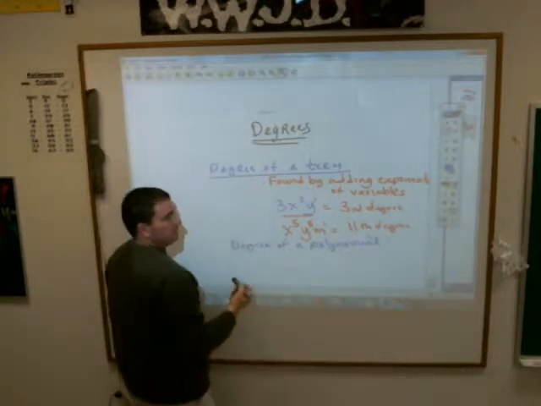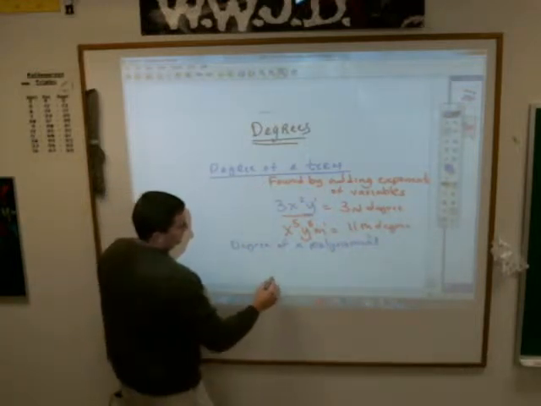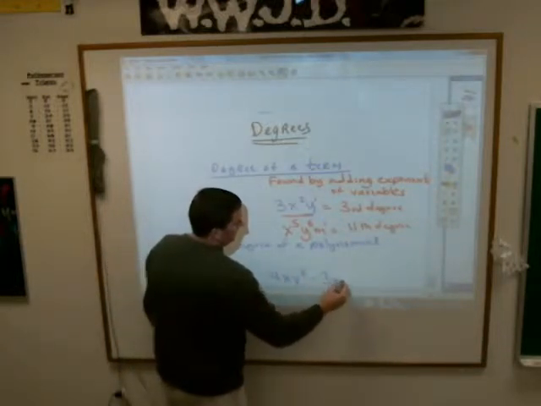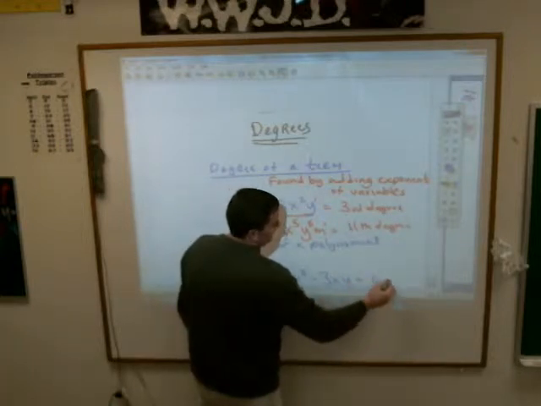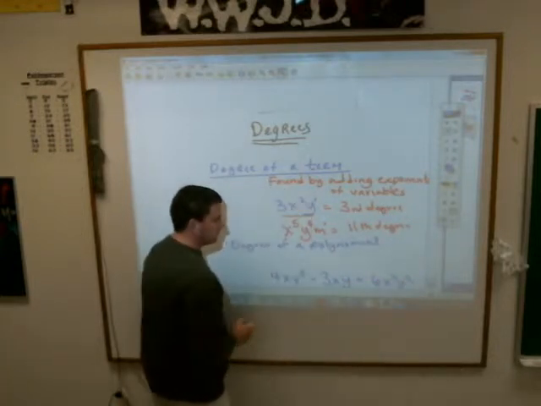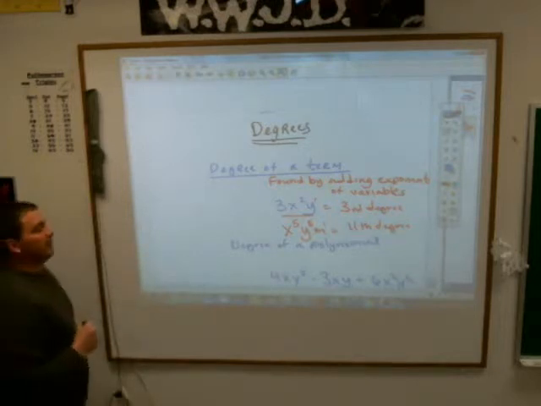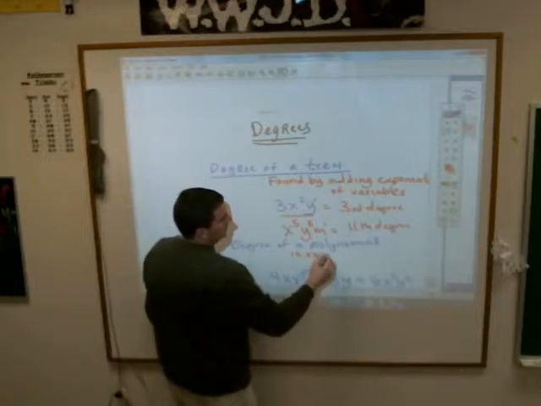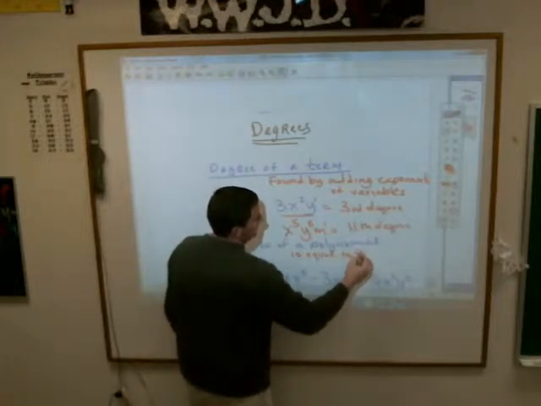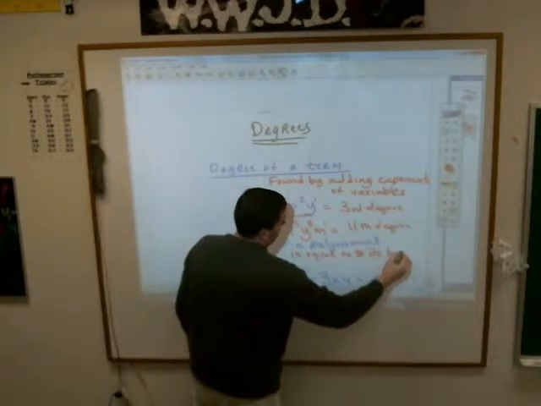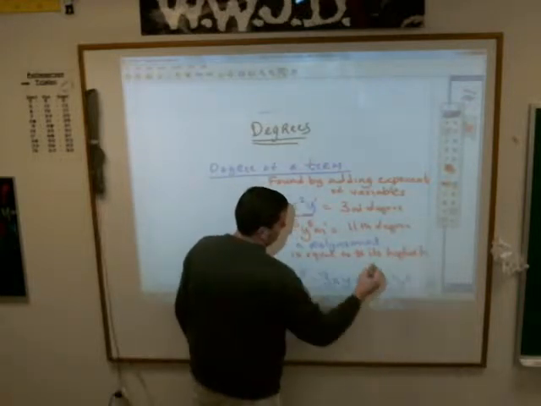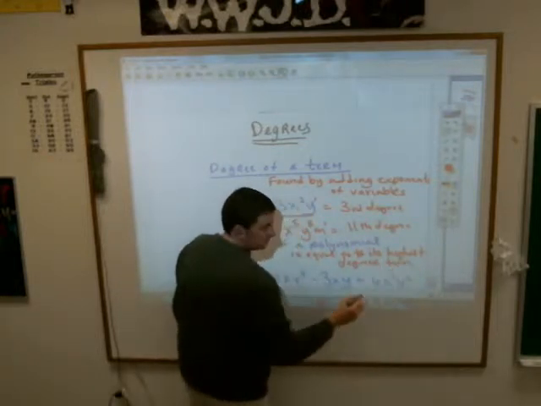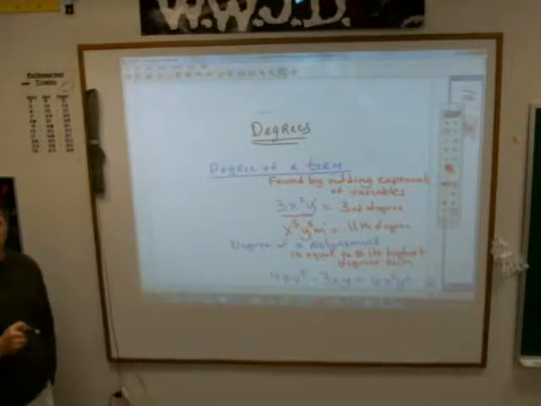The degree of a polynomial, let's say you have this polynomial that is 4x y to the 5th minus 3xy plus 6x squared y squared. The degree of a polynomial is equal to its highest degree term.